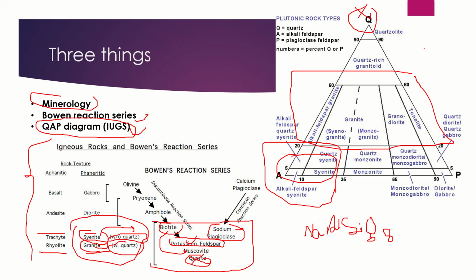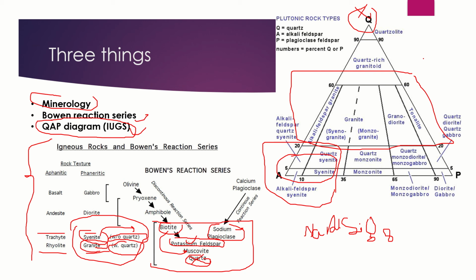That's why we face the problem to identify the rock. So whenever you see a rock which has orthoclase and sodic plagioclase, but you don't have any free quartz, then it is a syenite.